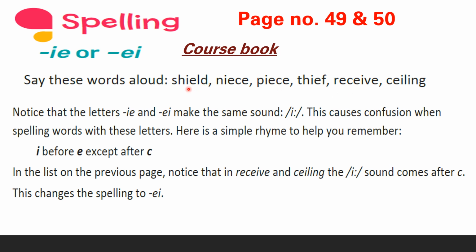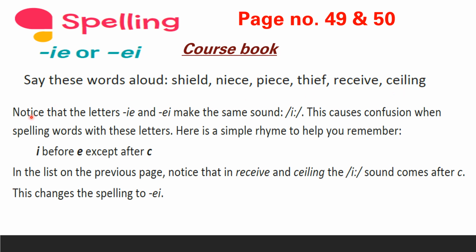Is there any difference in the spelling? Look here, shield, you have IE. In knees, you have IE. In peace, you have IE. In thief, you have IE. In receive, you have EI. It is different. And ceiling also, you have EI.